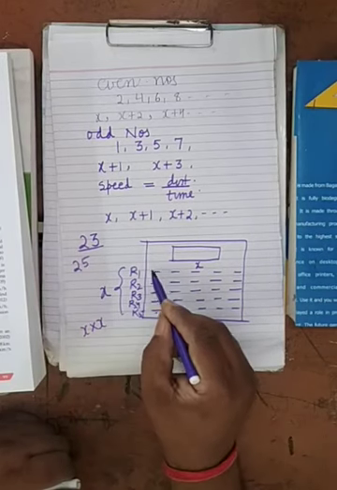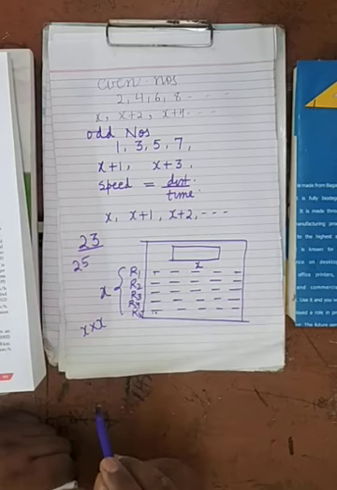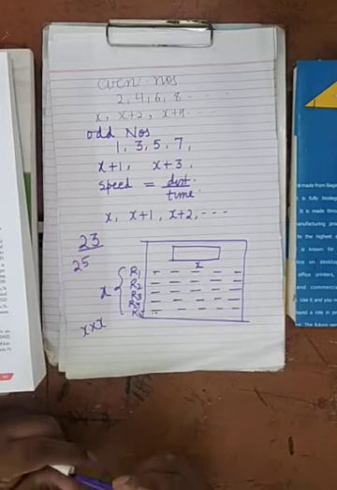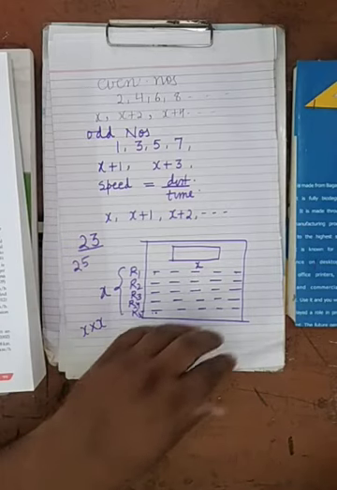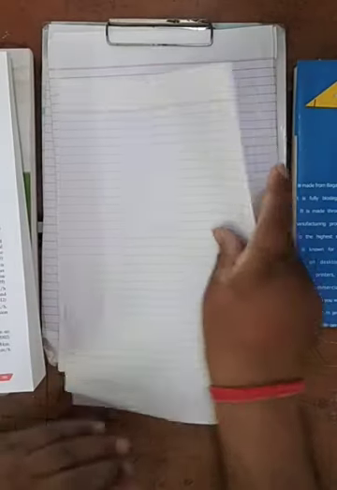So if we assume that there are x rows, then the number of seats in each row according to the question will be x. So what will be the total number of seats? x into x, that is x square. So this is the main thing of the question.